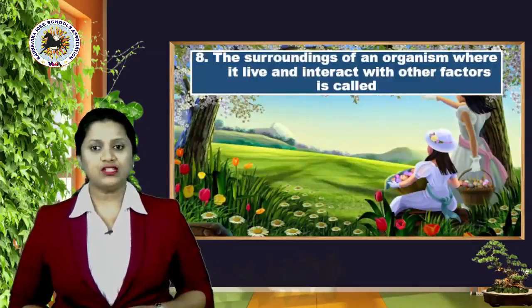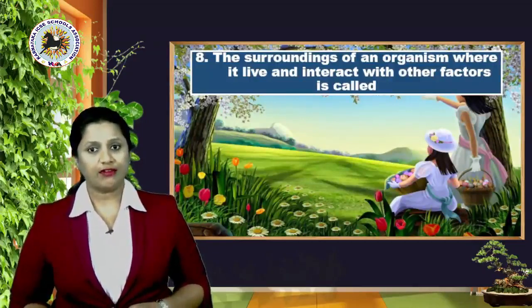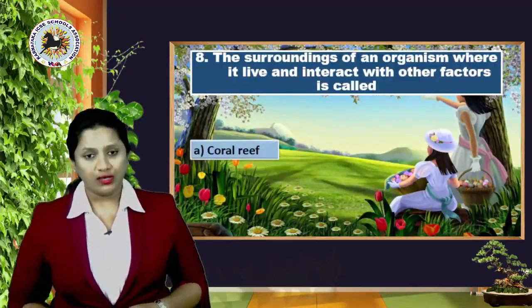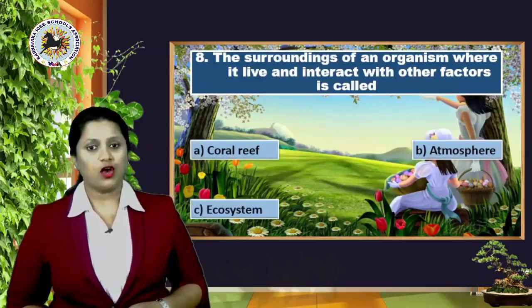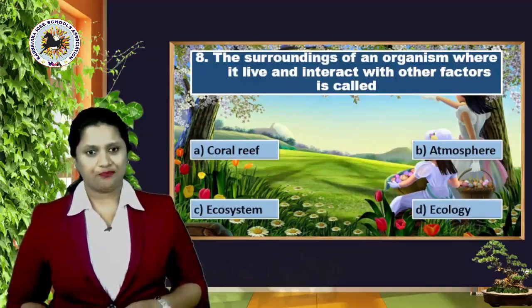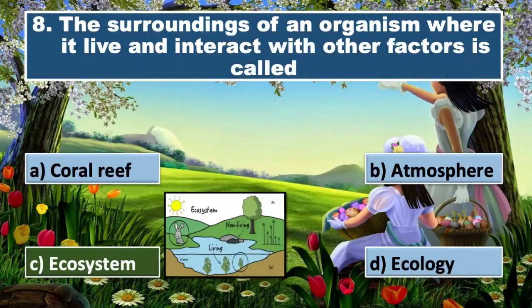The surroundings of an organism where it lives and interacts with other factors is called option A, coral reef, option B, atmosphere, option C, ecosystem, or option D, ecology. Right answer here is yes, it's option C, ecosystem.